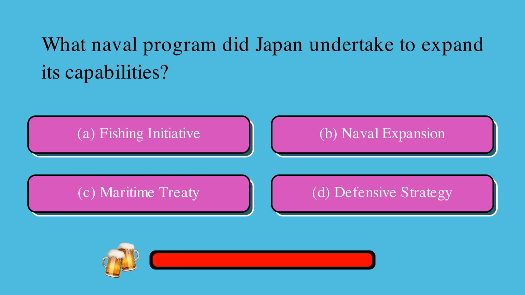What naval program did Japan undertake to expand its capabilities? Is it A, Fishing Initiative, B, Naval Expansion, C, Maritime Treaty, or D, Defensive Strategy? The correct answer is B, Naval Expansion.